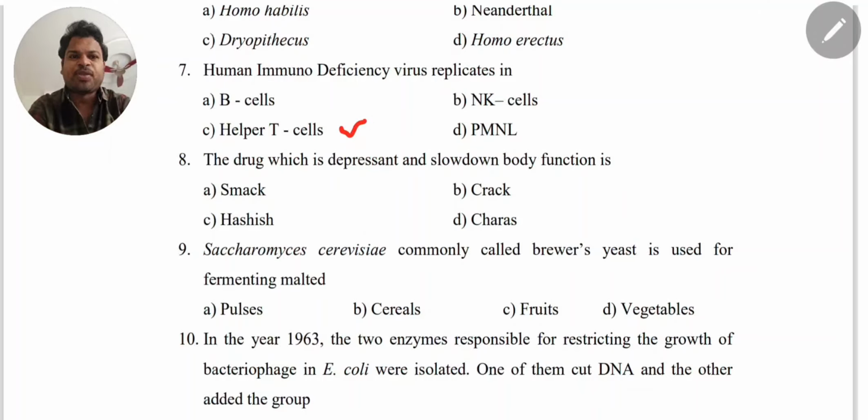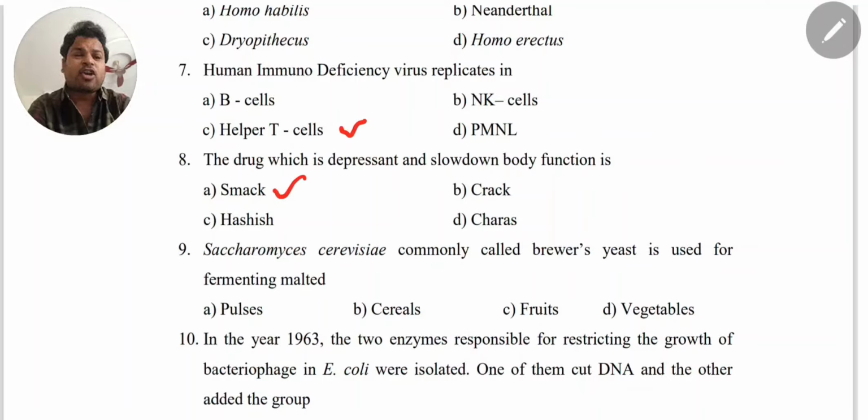Be careful about it. Next, eighth question: the drug which is a depressant and slows down body function. The drug that mainly slows down and depresses body function is smack. Option A is the correct answer, smack.